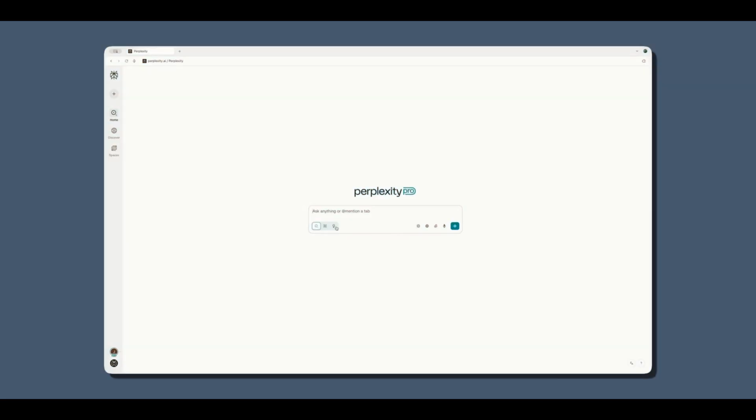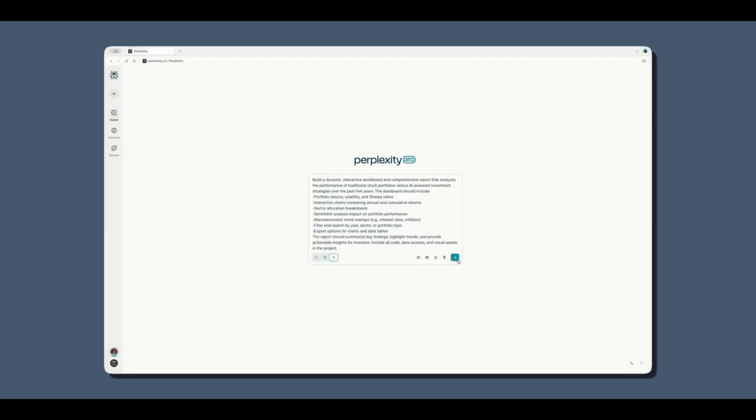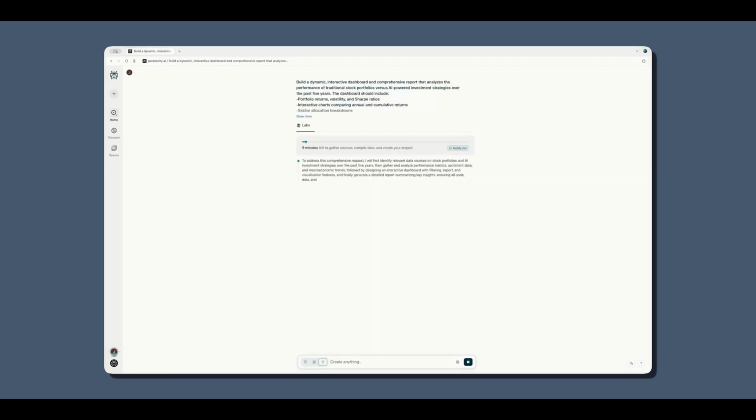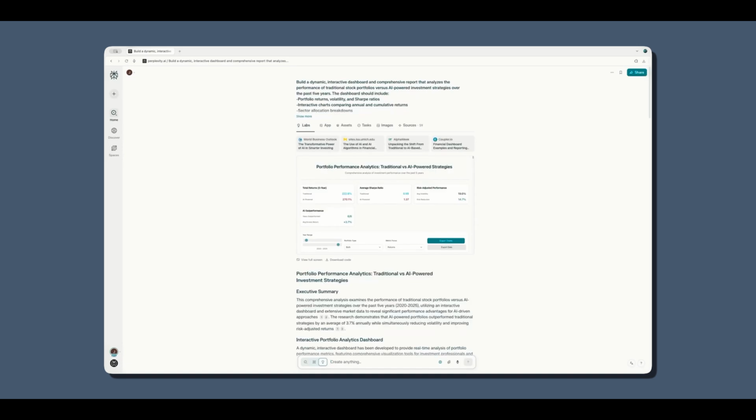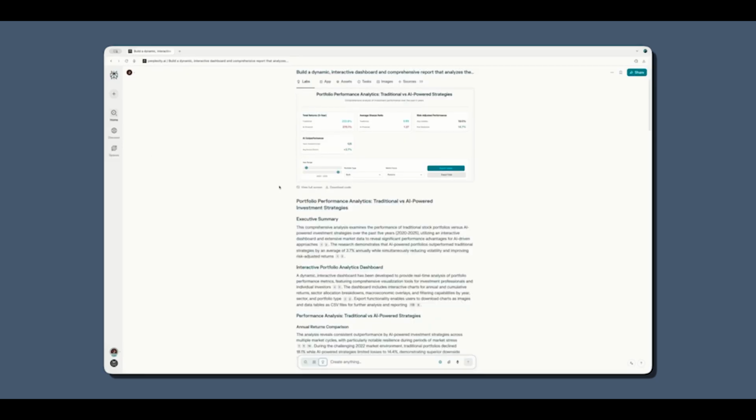This is how you can stop checking and get a regular update about what you actually need, and that too without hassle. You can also use the Labs feature to create tables, dashboards, reports, and even simple apps. Yes, it takes a better prompt, but once it's done, it can replace hours of work. This is how people use Perplexity for content, research, newsletters, and even for side incomes.